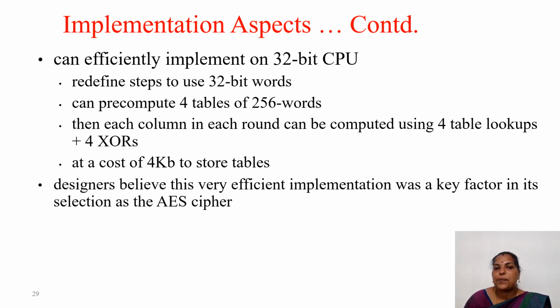We can redefine the steps to use 32-bit words. That is, we can pre-compute 4 tables of 256 words. Then each column in each round can be computed using 4 table lookups plus 4 XORs. At the cost of 4 KB to store the tables, we can implement AES on a 32-bit CPU. The designers believe this is a very efficient implementation and also a key factor in its selection as the AES cipher. So it is called the Advanced Encryption Standard, and the cipher, Rijndael, became a standard.